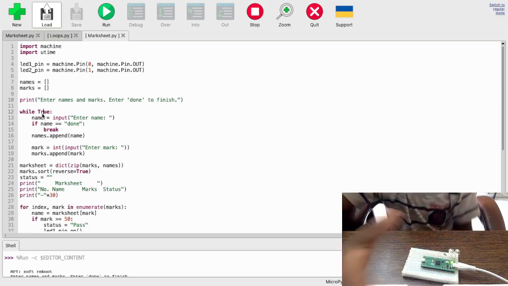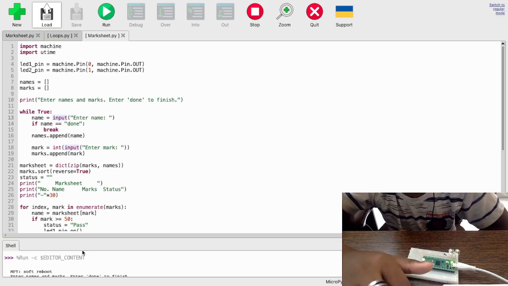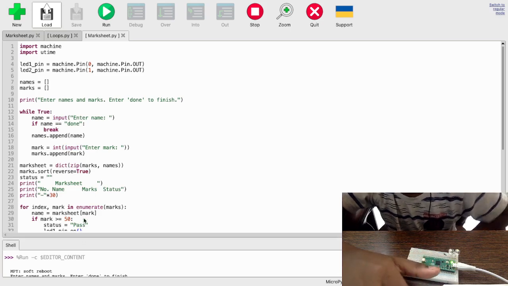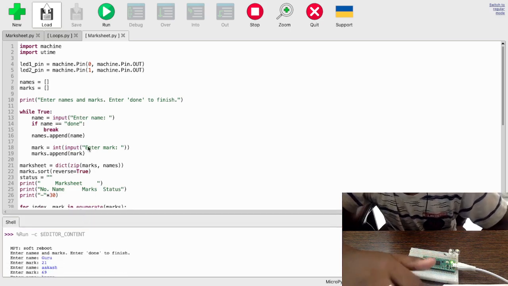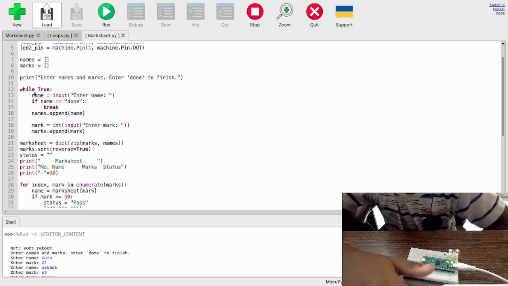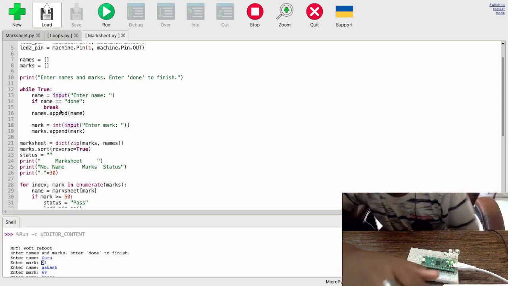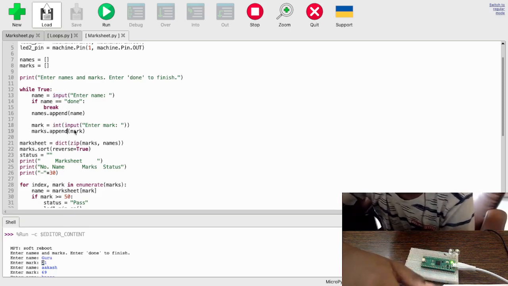While True. This is kind of like a forever loop, but it's a loop which can break. Name is equal to input, enter name. Input is something we just did, right? We just entered it. So if name is equal to done, break. Otherwise names.append(name). Names is the list, and append adds the name into it. And then marks is equal to int(input(enter mark)). Input is what we just entered, and we have to put it into a number, so it's int. I'm converting it. And marks.append(mark), it's another list.